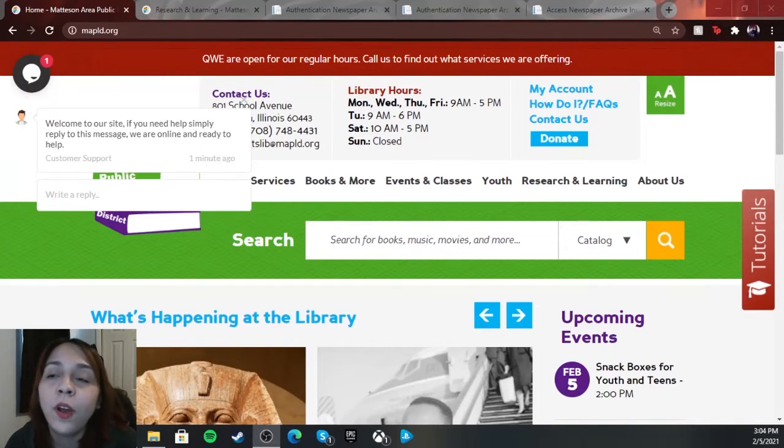Today we'll be going over our database, Newspapers Archive, and it's basically a huge archive with articles and newspapers from all over the world, including obituaries and family history records. So once again, it's great not only for researching if you're looking for articles pertaining to a certain event, but it's also good for genealogy if you're looking for obituaries or different things that happened.